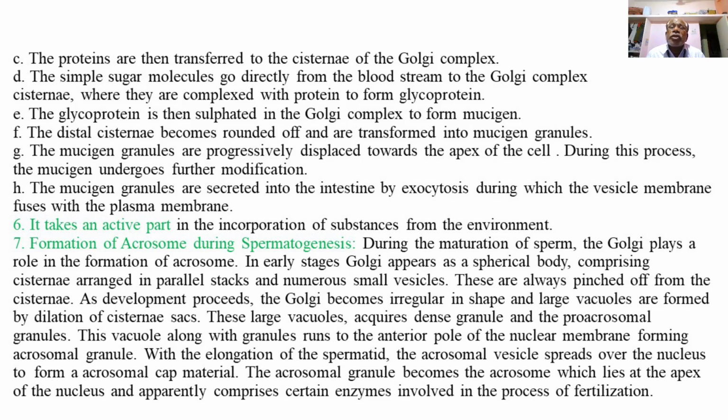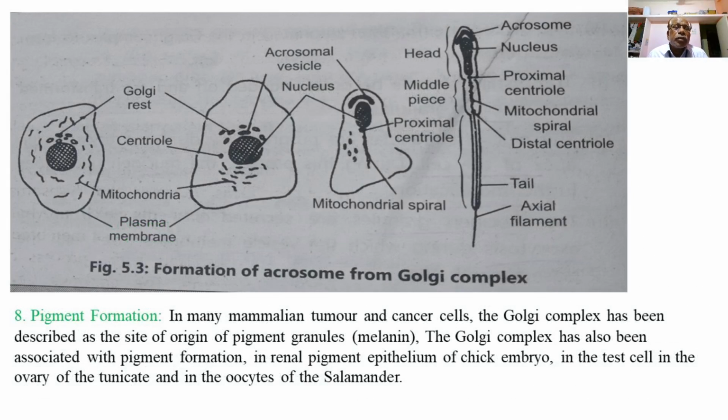So during the transformation of the spermatid to the sperm, the Golgi bodies provide certain enzymes through the formation of vacuoles or vesicles containing these enzymes into the acrosomal cap in the head region just above the nucleus of the sperm. So these are the stages of formation of the acrosome from the Golgi complex in the sperm.